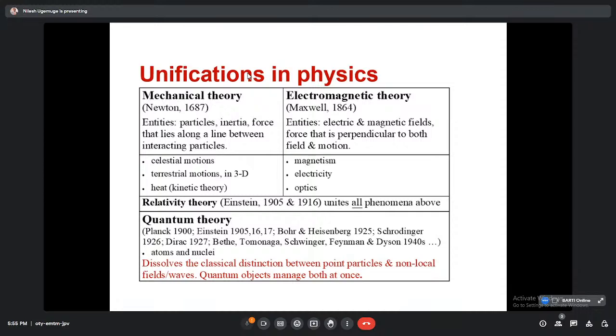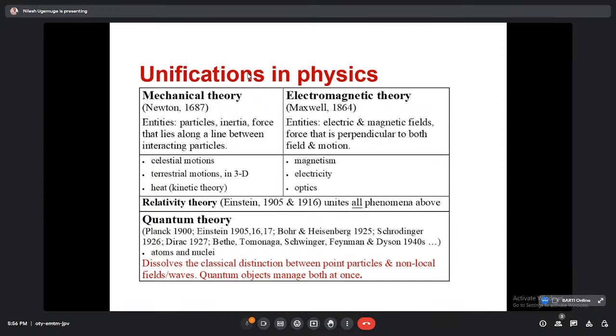Again, different kinds of motions were given by the mechanical theory, like celestial motions, terrestrial motions, motions in three dimensions, or heat. With the help of electromagnetic theory, magnetism, electricity, and optics were explained. Then around 1905 and 1916, some phenomena were explained by Einstein with the help of relativity.